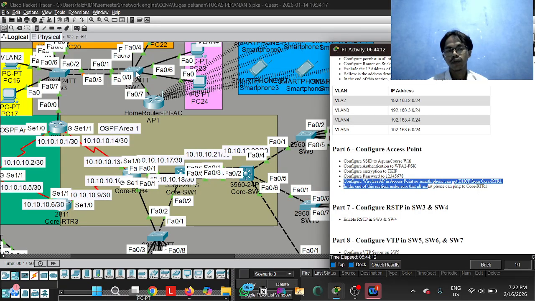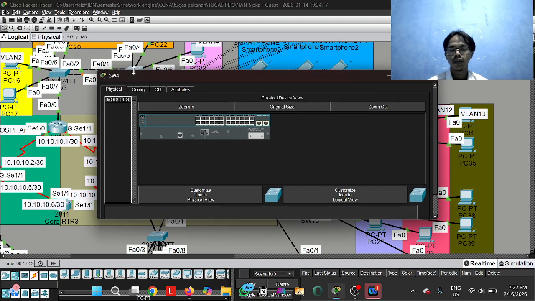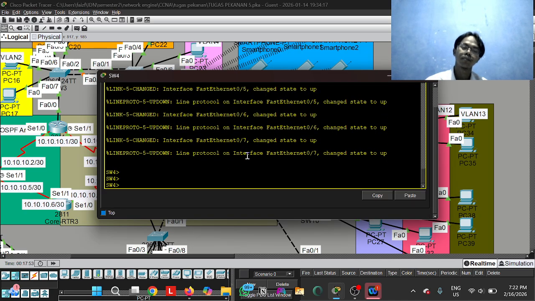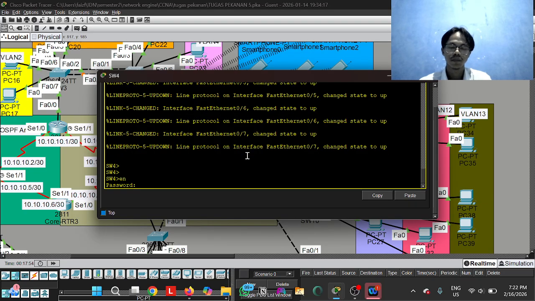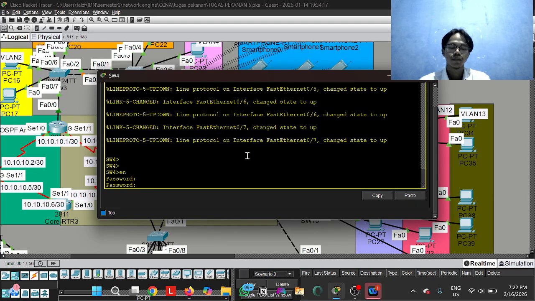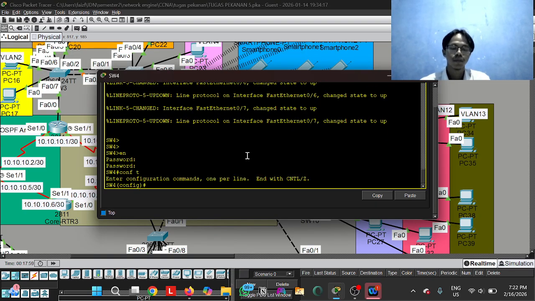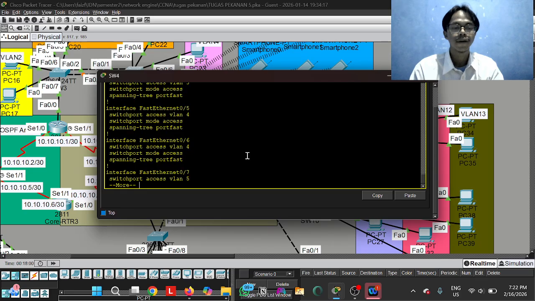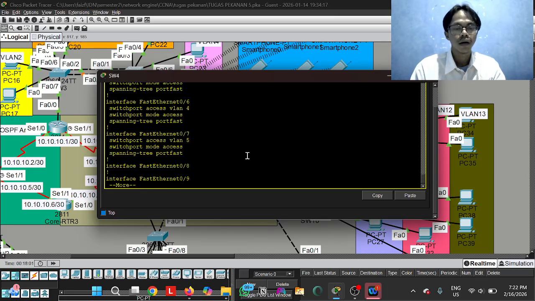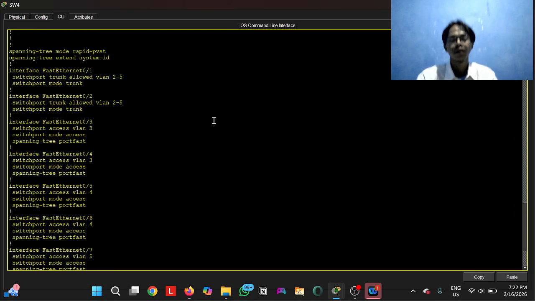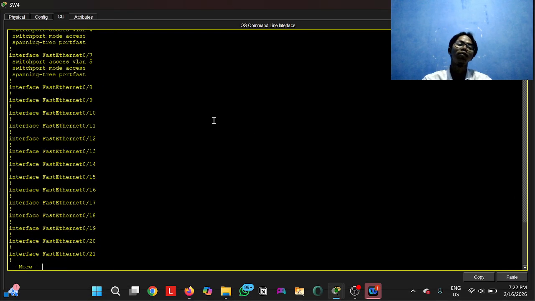And after that, okay, this is all of the configuration that I have configured.